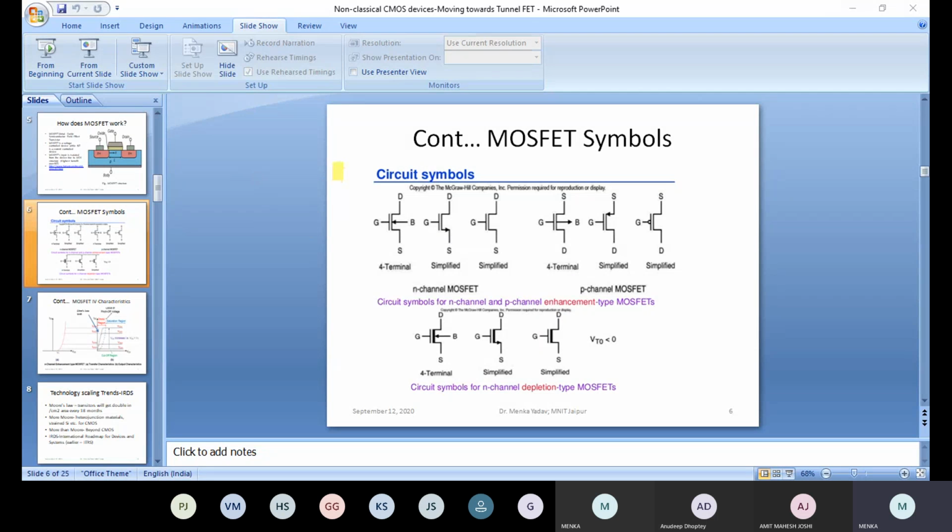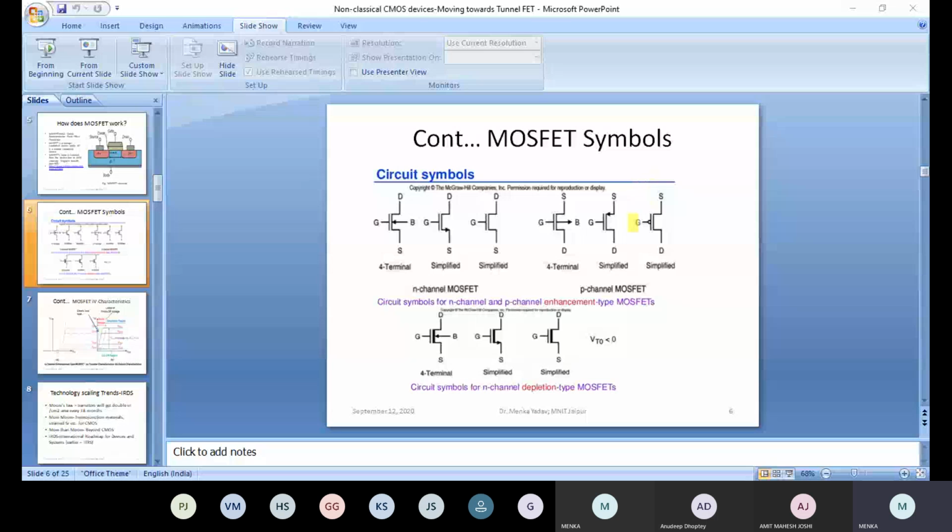Here the body is not shown. It means we will understand that the body is connected to the source. And likewise, this is the simplest symbol. And the corresponding PMOS symbols for this are these, where these two use arrows to indicate the direction of the current flow, while this one uses the bubble. The bubble says NOT, whatever the logic is. Since PMOS is just the inversion of NMOS, that is why we use this bubble.